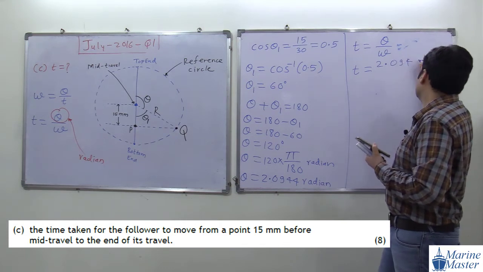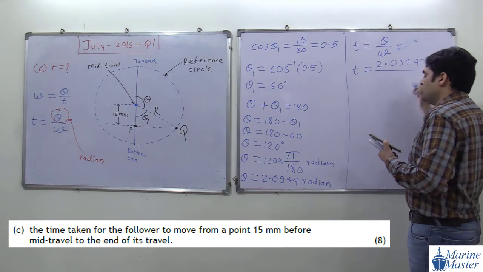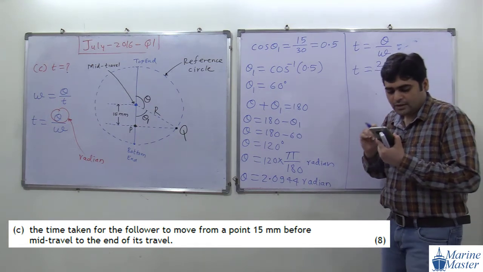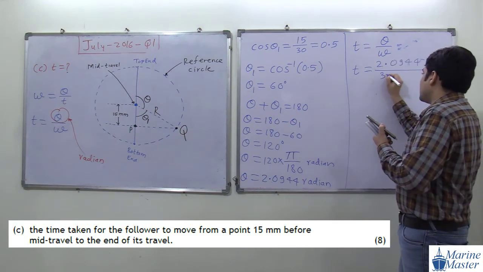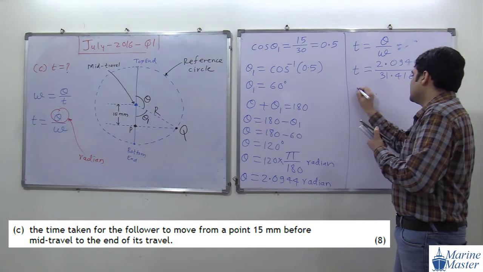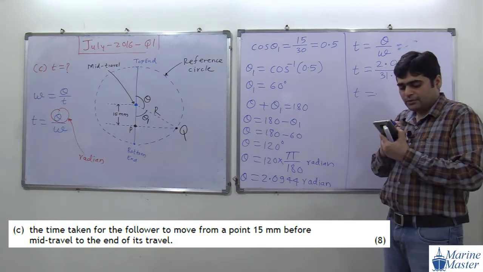2.0944. And how much will be the value of omega? We calculated it earlier at the start of this question: 31.416. So time will be equal to what? What will be the value of time?